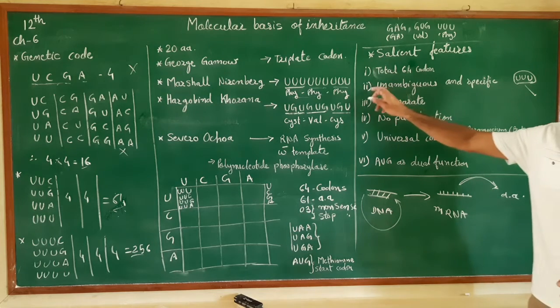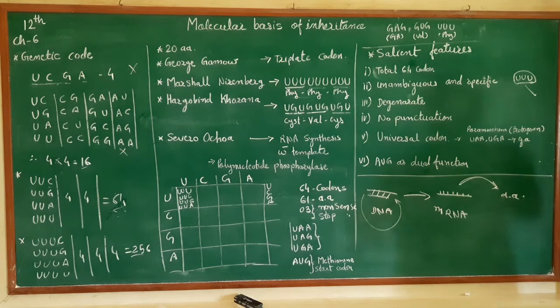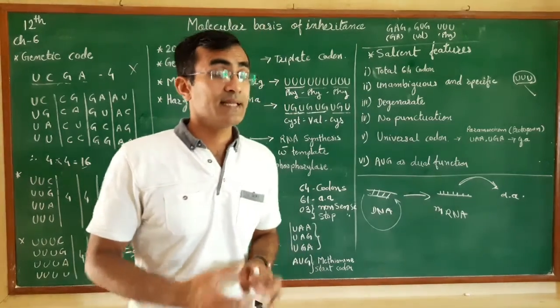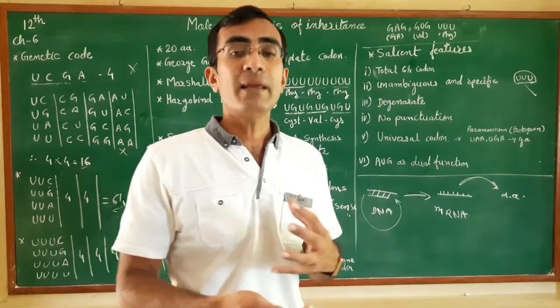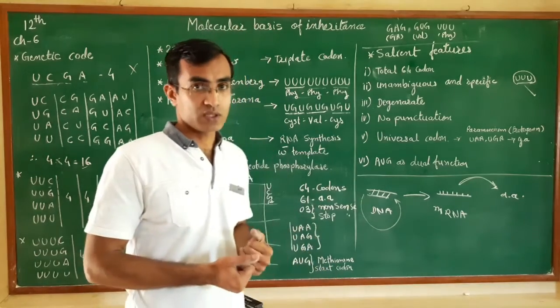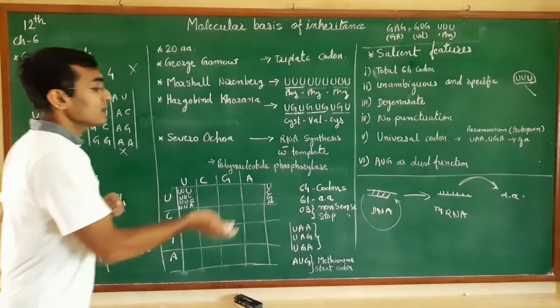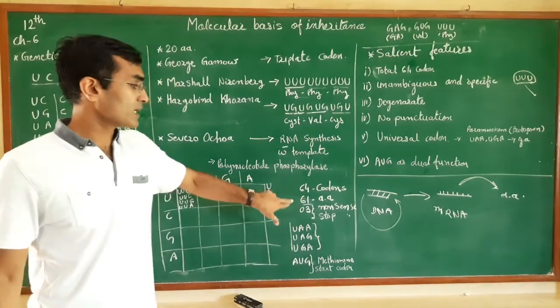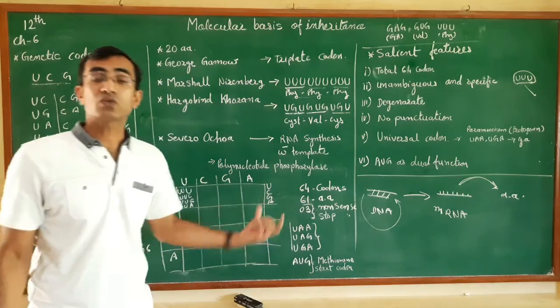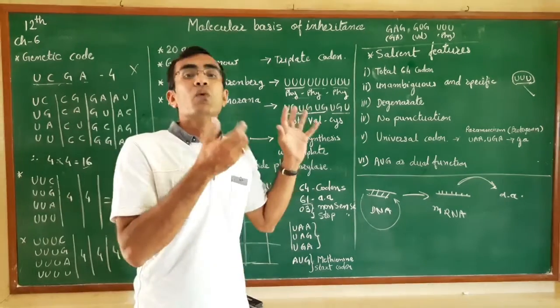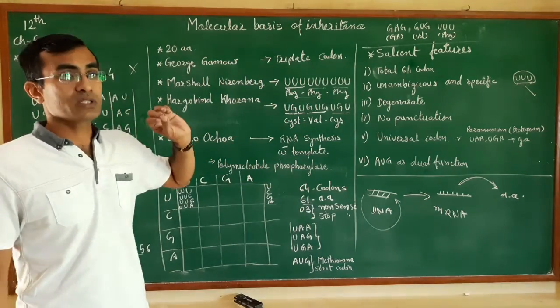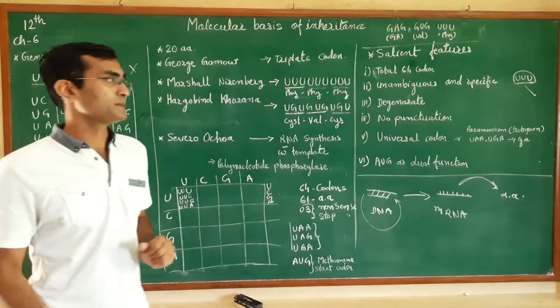And the reverse of that, codes are degenerate in nature. That means one particular amino acid can be synthesized by more than one codon. As you see, there are 61 codons producing 20 amino acids, so there are some extra codons. More than one codon is responsible for the production of a particular amino acid.